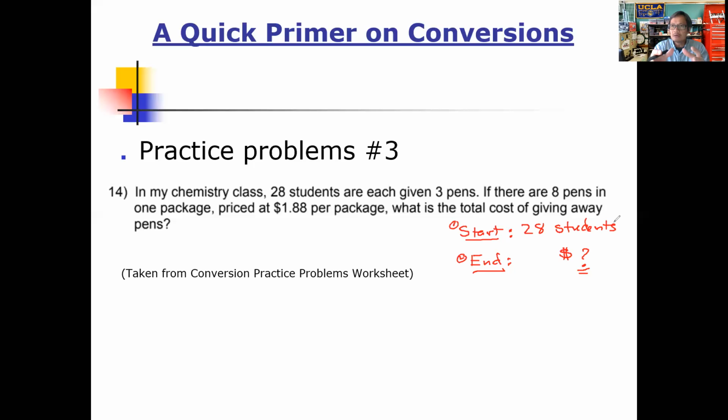Okay, so here we are starting out with 28 counted objects. And we want to find the amount of money needed for those 28 students. Needed to do what? Needed to supply them with enough pens. All right, so that is what we have to do. The next question then is, what are the conversion factors? What are the relationships that we can take advantage of in order to get this done?